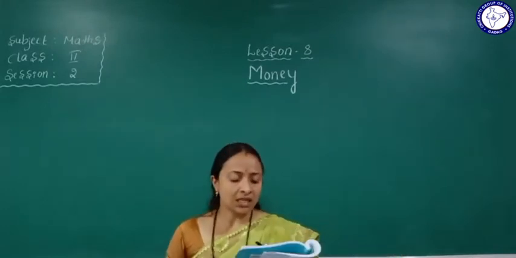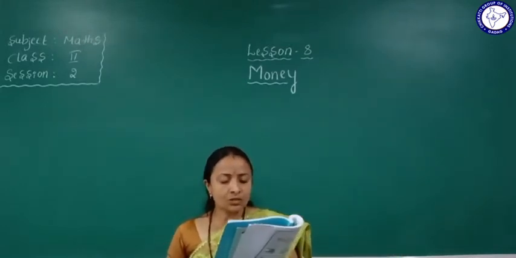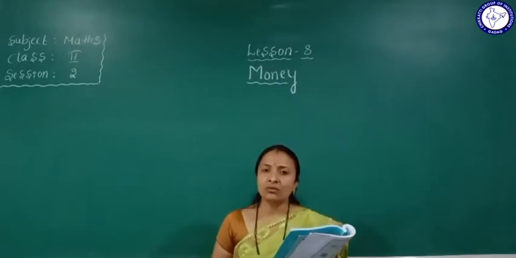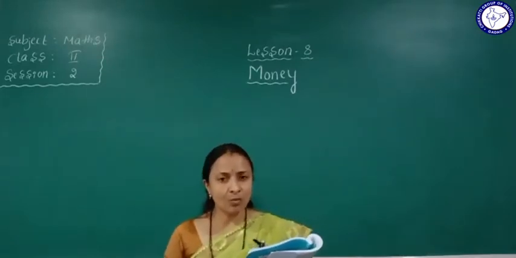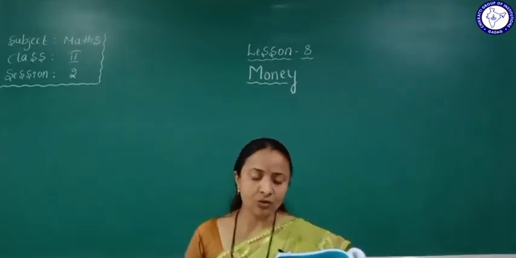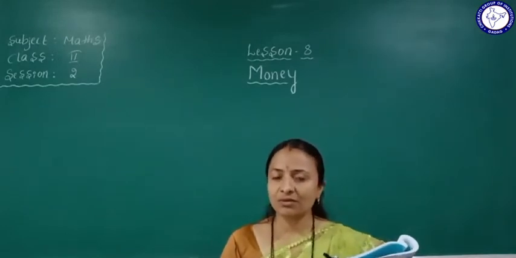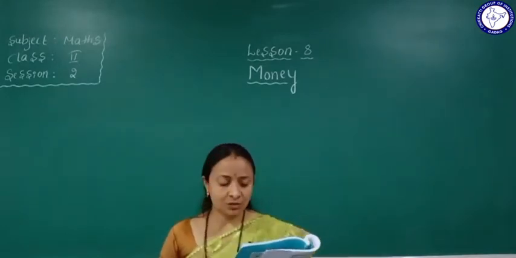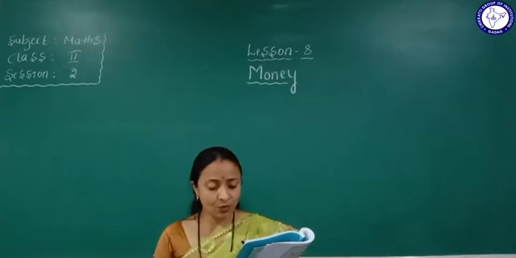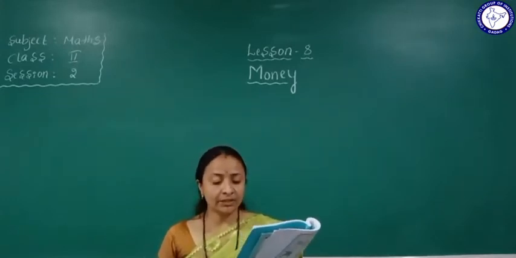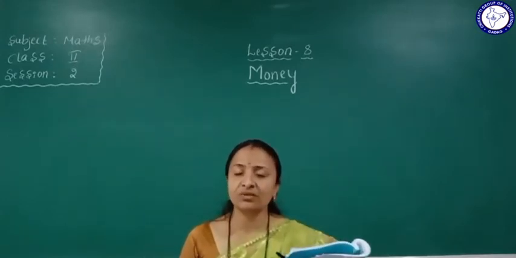In the third one, the mom asks, how much money do you have now? How much money is there with you? You will tell, I have 15 rupees with me.